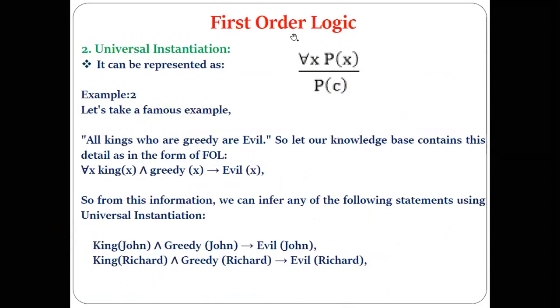Now, as you know, the universal instantiation or universal elimination rule is represented like this, which indicates that if this information is given, from that we can infer this information. Let's see another example. For example, I have a statement: all kings who are greedy are evil. Now, what will be the FOL for this sentence?